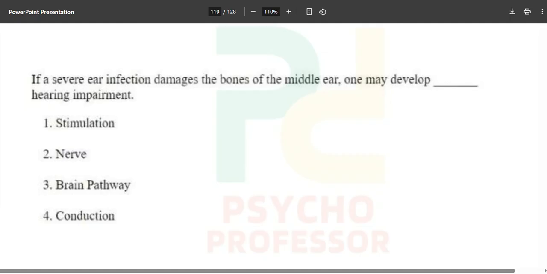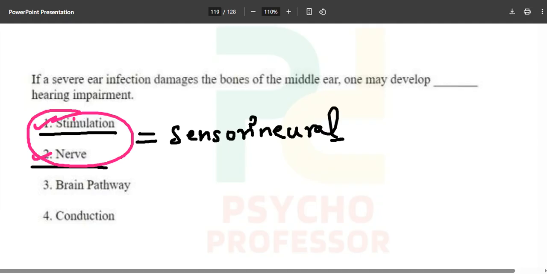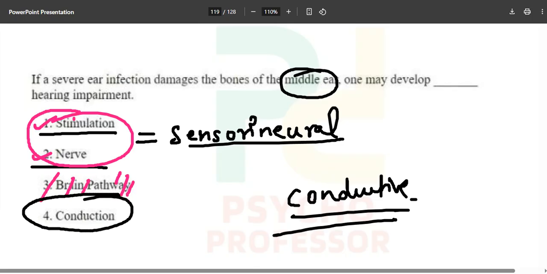Now you will be able to understand how they have tried to confuse you in these options by giving stimulation and nerve. They tried to give an option like sensory neural, but not the brain pathway, as you can associate, this is absolutely not the correct thing over here. So what is the correct answer? In the middle ear, which type will we have? We will have the conductive type of hearing loss, because something is not letting sound go through the middle ear itself.